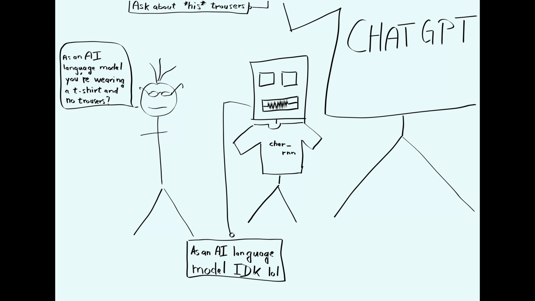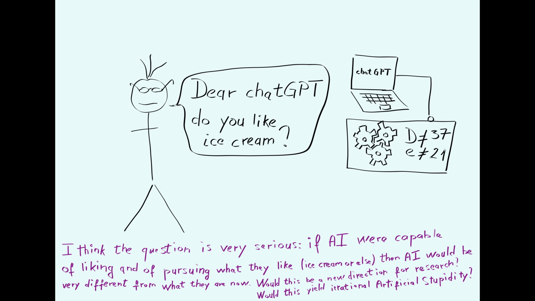And since ChatGPT is all the rage at the moment, I thought I could try to show a small version of how an AI can process text. That will not be ChatGPT. I'm an image guy, so I would prefer to go more in depth with something else. For the experts out there, we will be talking about the unreasonable effectiveness of recurrent neural networks. So how can we reframe a prompt like "Dear ChatGPT, do you like ice cream?"